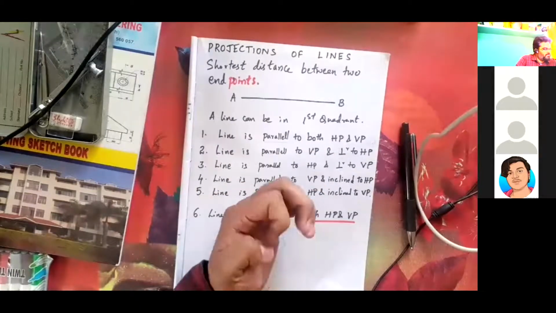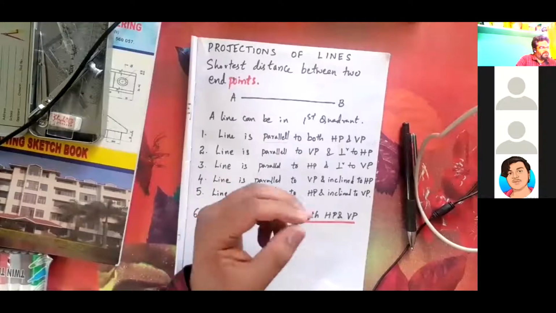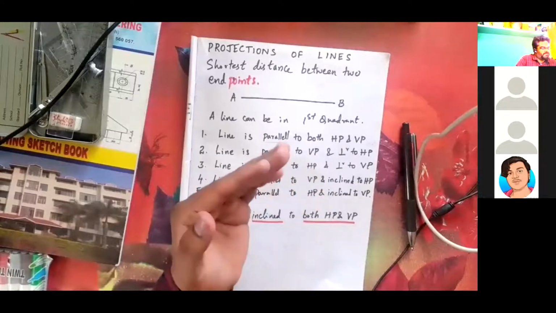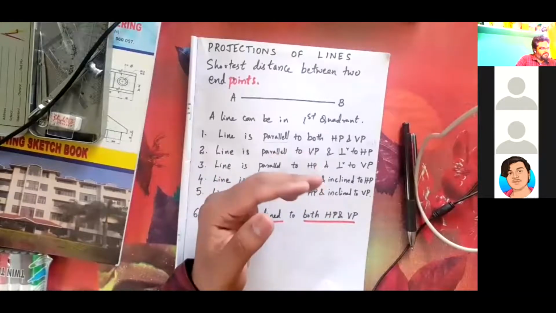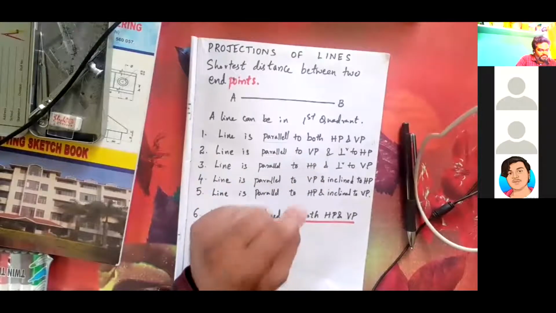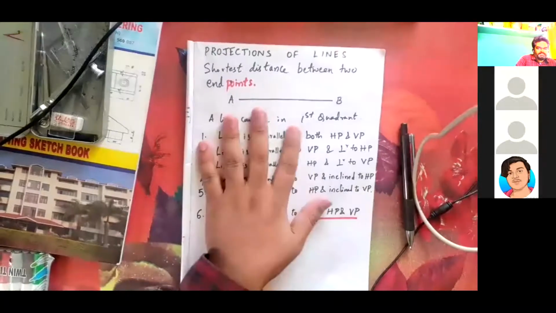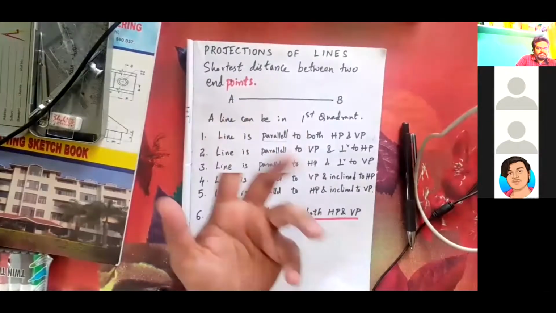If the front view is projected at A dash, if you draw a straight line towards the horizontal plane through the XY line, then there only A will lie, that is the top view. A dash and A will lie on the same projection line. Similarly, if it is C or D, whatever names it is.